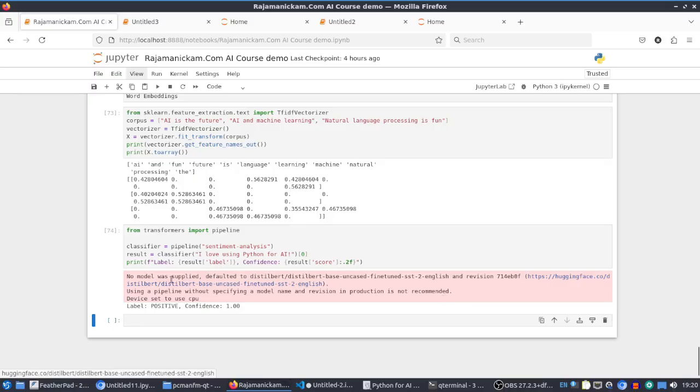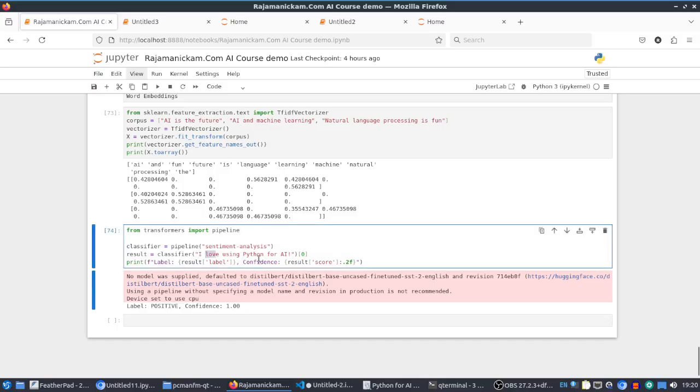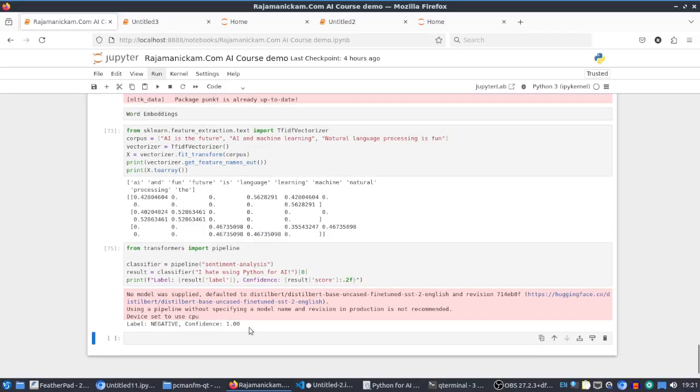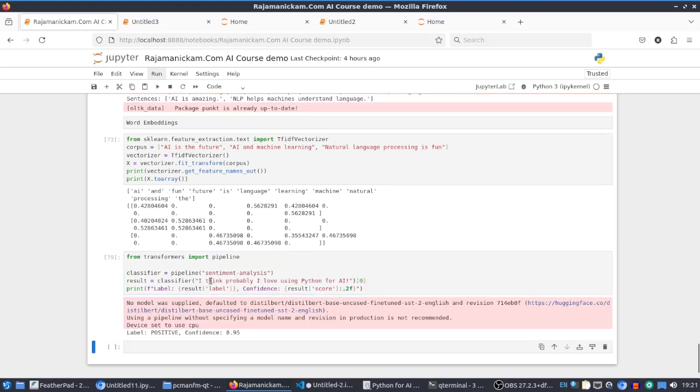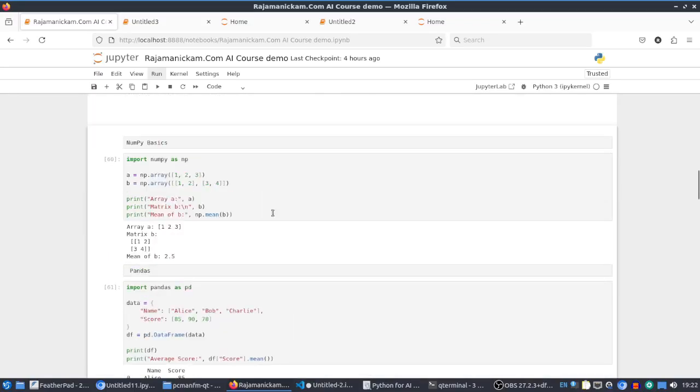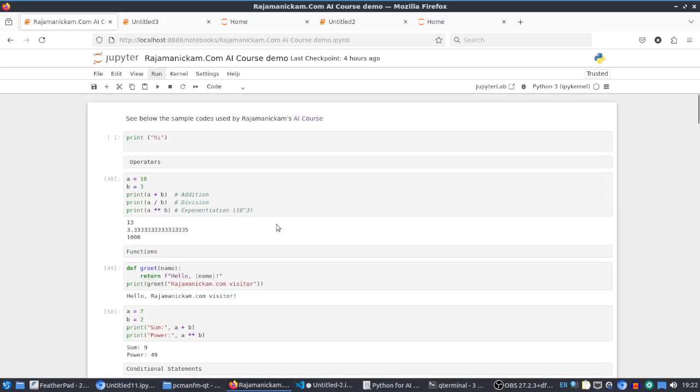So it's labeling this sentence as positive, with 100% confidence. If we change it to something like hate, it's negative, again with 100% confidence. If we say something like "I think", the confidence level may be reduced, right? If we add "I think" or "probably", it reduces the confidence level. These are very simple examples, so practice more to understand it.